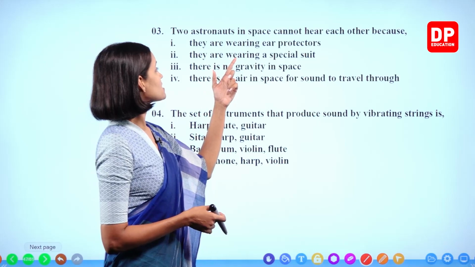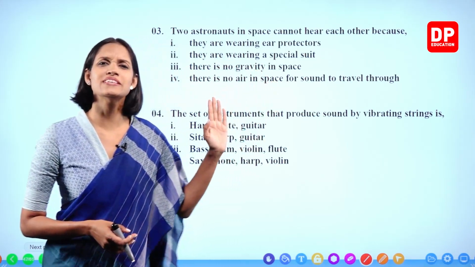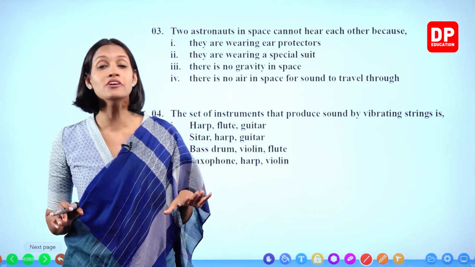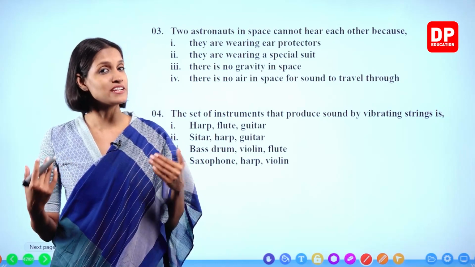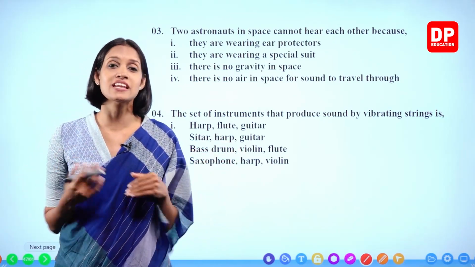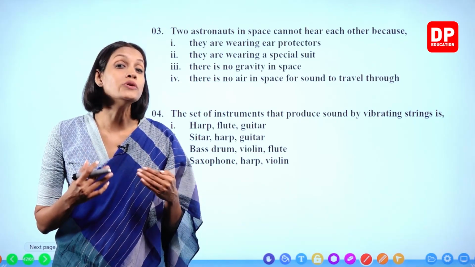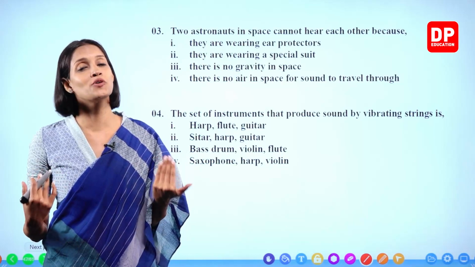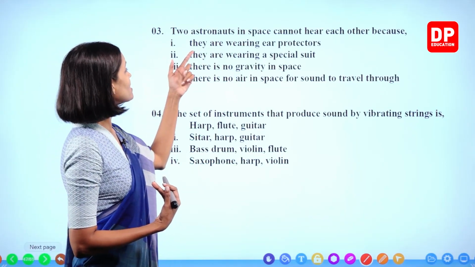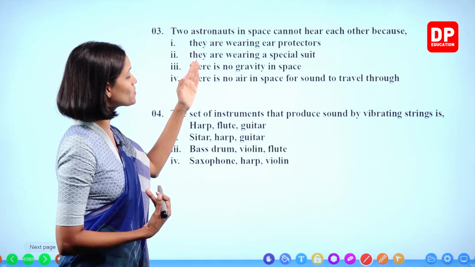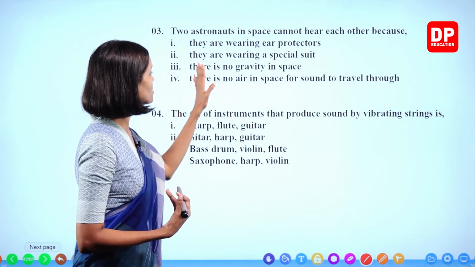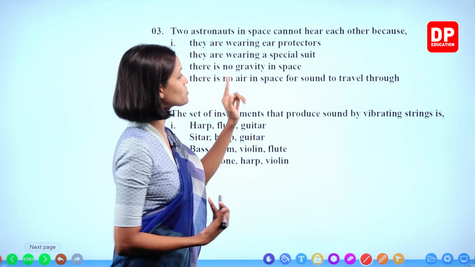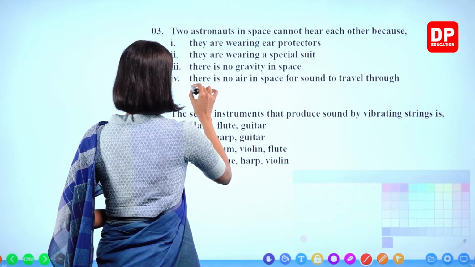Two astronauts in space cannot hear each other because, what is the reason? You all know the reason. There are no air particles in space. Therefore, without any air particles, can sound travel through space? Now, space is just like a vacuum, right? So sound needs a medium to travel. Because space doesn't have air, sound cannot travel, right? They are wearing ear protectors? No. They are wearing a special suit? No. There is no gravity in space. That is not the answer. There is no air in space for sound to travel through. That is the answer.